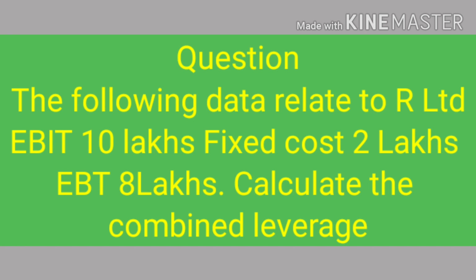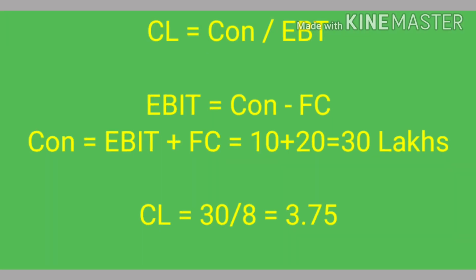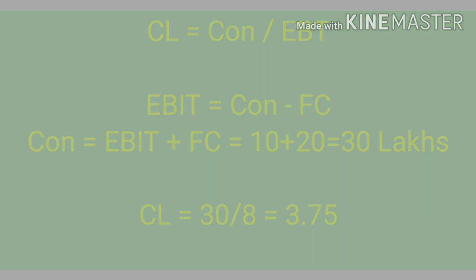Another small question to understand the basic concepts. EBIT 10 lakhs, fixed cost 20 lakhs, EBT 8 lakhs. Calculate the combined leverage. Combined leverage can be found out by dividing contribution by EBT, but here contribution is not given, EBT is given. Contribution can be found out from the formula EBIT is equal to contribution minus fixed cost. So contribution is equal to EBIT plus fixed cost, which is 10 plus 20, 30 lakhs. So the combined leverage is equal to 30 divided by 8, that is 3.75.